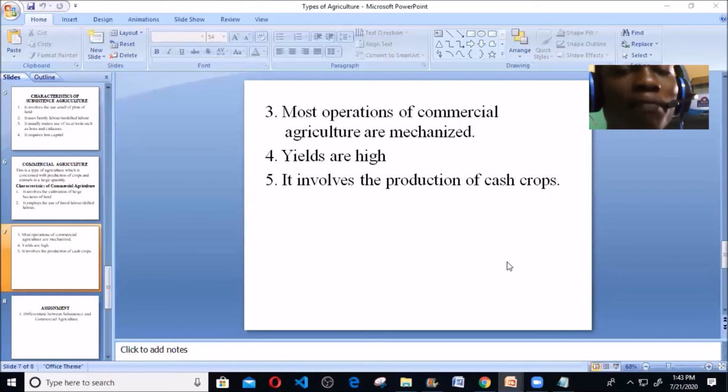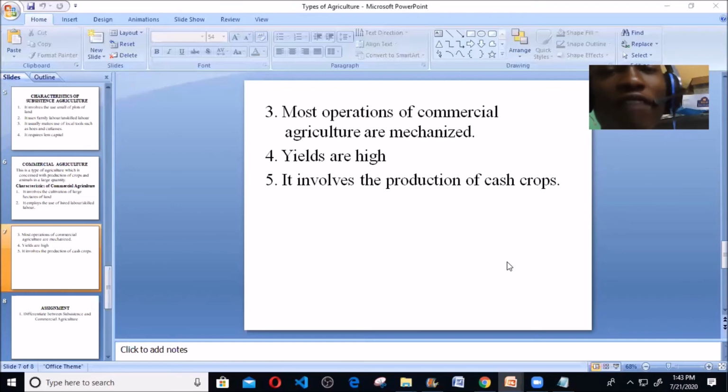You must have what? Maximum production. Your production will be high because you're not cultivating a small plot of land. You're not using unskilled labor. You're not using local tools. All you are using is what? You are using skilled labor, you are cultivating a large acre of land, and you're using mechanized equipment. You're using tractors. Definitely, your yield will be very high.